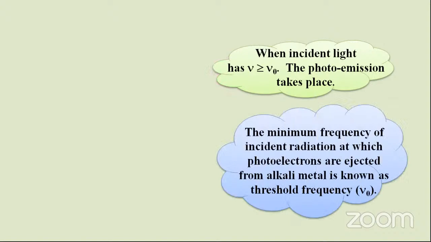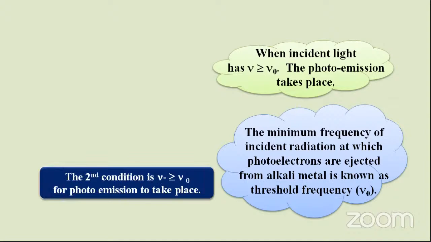The minimum frequency of incident radiation at which photoelectrons are ejected from alkali metals is known as threshold frequency. That is the definition of threshold frequency. Now, the second condition is nu greater than or equal to nu naught. This is what we have discussed just now for photoemission.